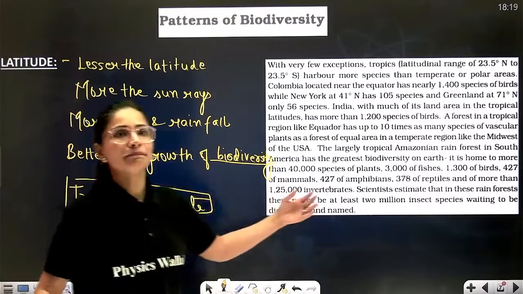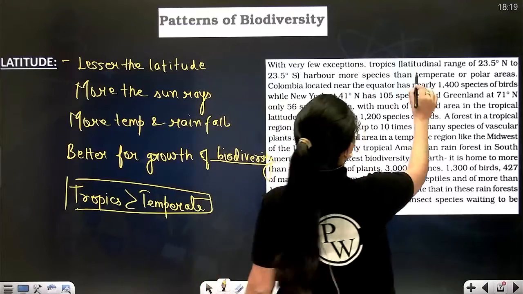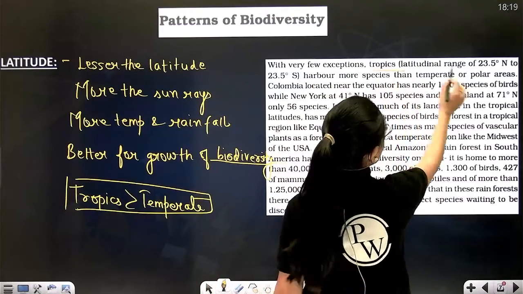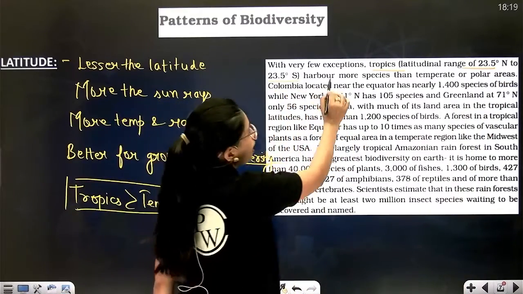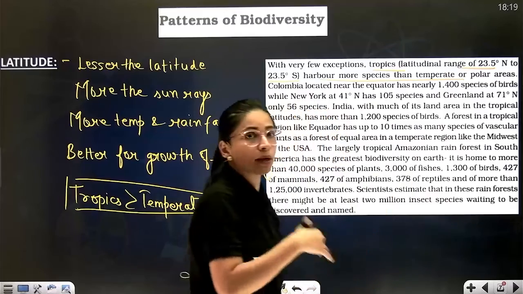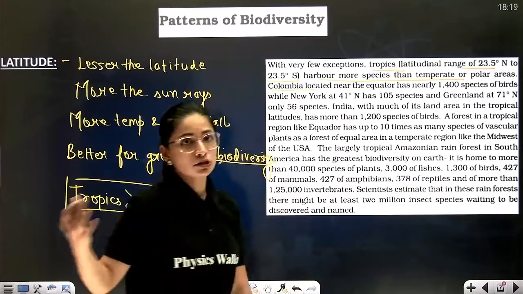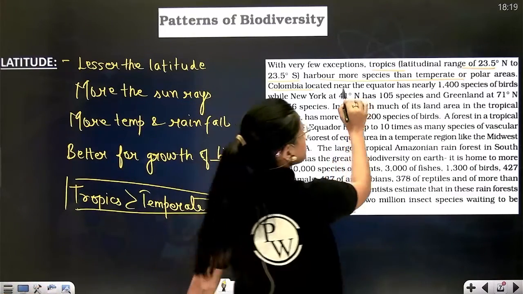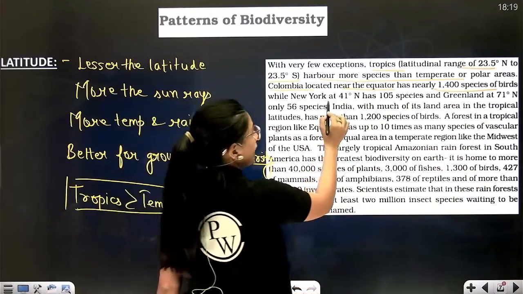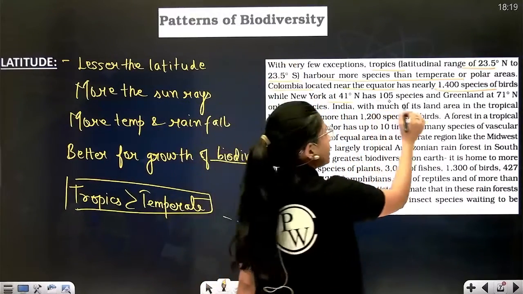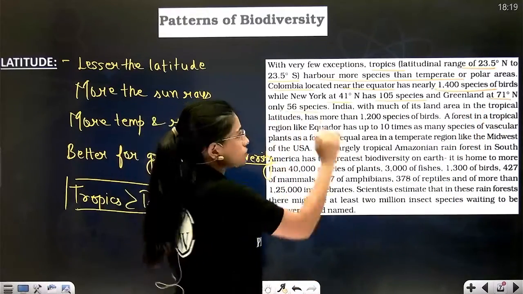And here one example is given related to birds. Let's read it. It is said that the tropics, whose latitude is 23.5 degrees north to 23.5 degrees south, harbor more species than temperate or polar areas. For example, Colombia, which is actually the capital of Sri Lanka, located near the equator, has nearly 1400 species of birds, while New York at 41 degrees north has 105 species, and Greenland at 71 degrees north has only 56.